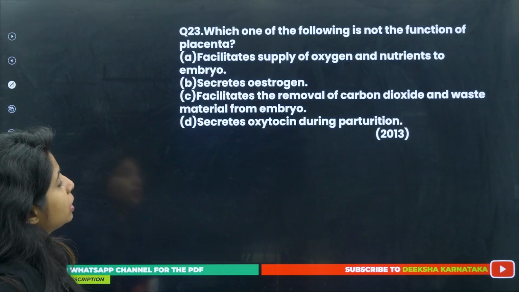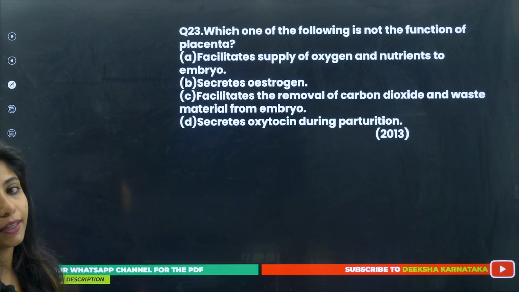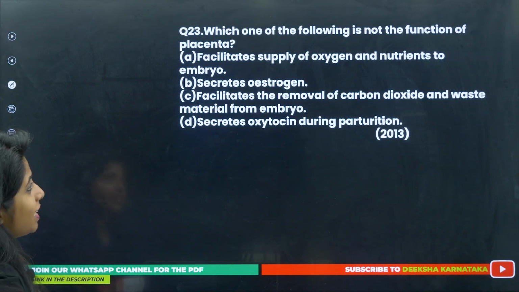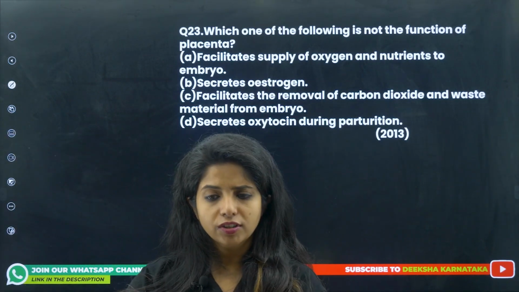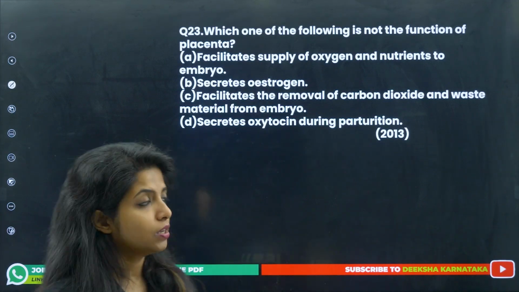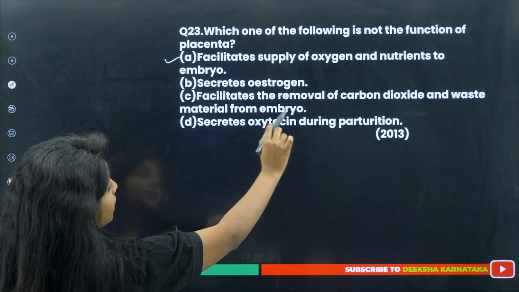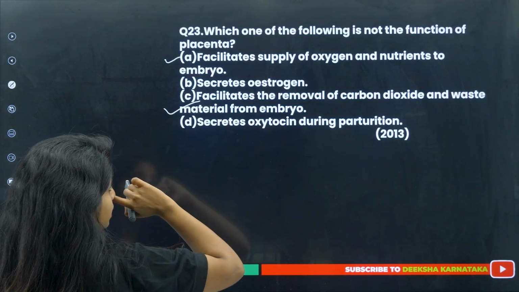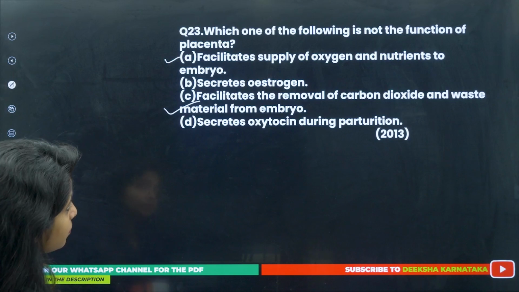Going ahead to the 23rd question. Which one of the following is not the function of placenta? Facilitate supply of oxygen and nutrients to the embryo. Obviously, it is a two-way process: give oxygen and nutrition, take back the waste. So this is correct. Facilitates the removal of carbon dioxide and waste is also correct. Secretes oxytocin during parturition.